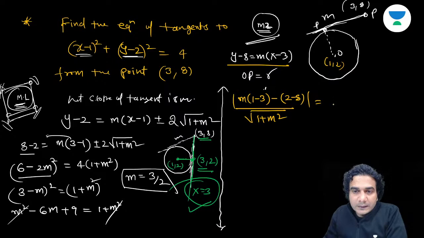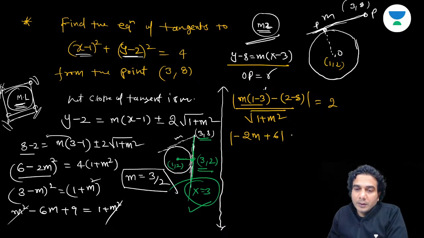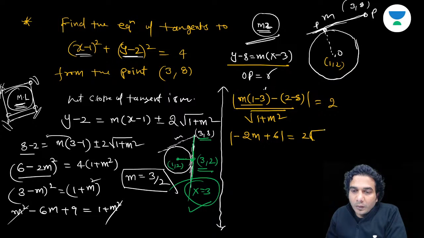Radius is 2, okay? Minus 2m is plus 2m, and this is minus of plus, so plus, and finally minus 2m, and this is plus 6, is equal to 2 times under root of 1 plus m square.